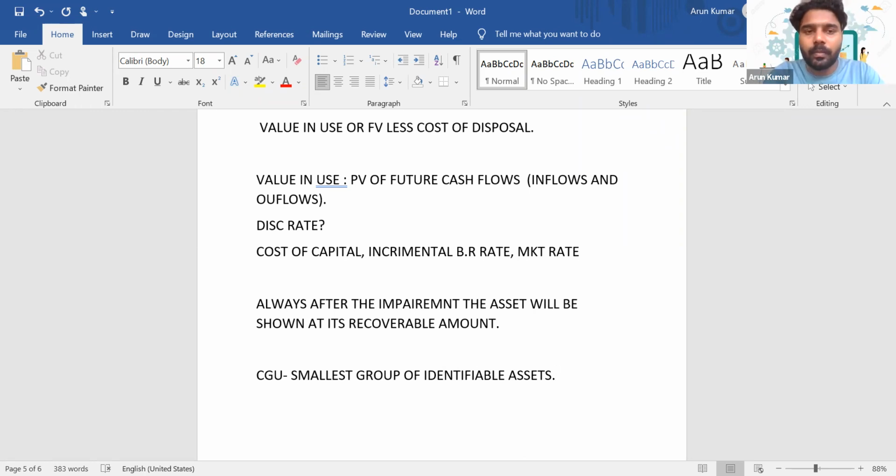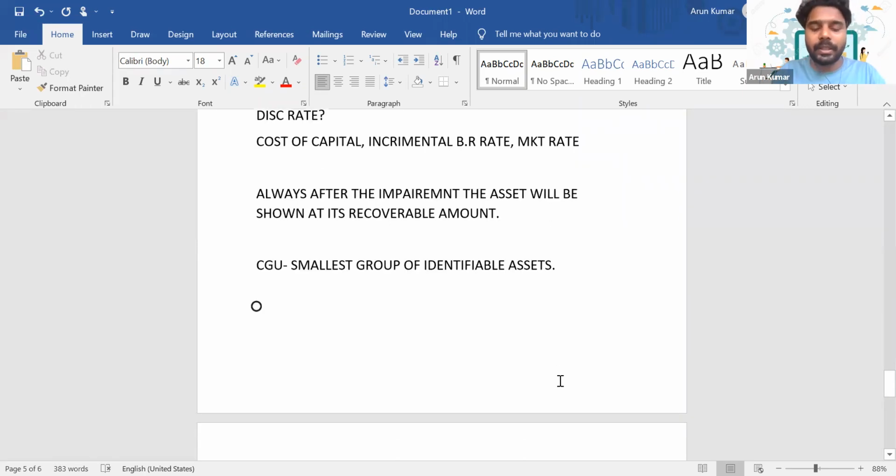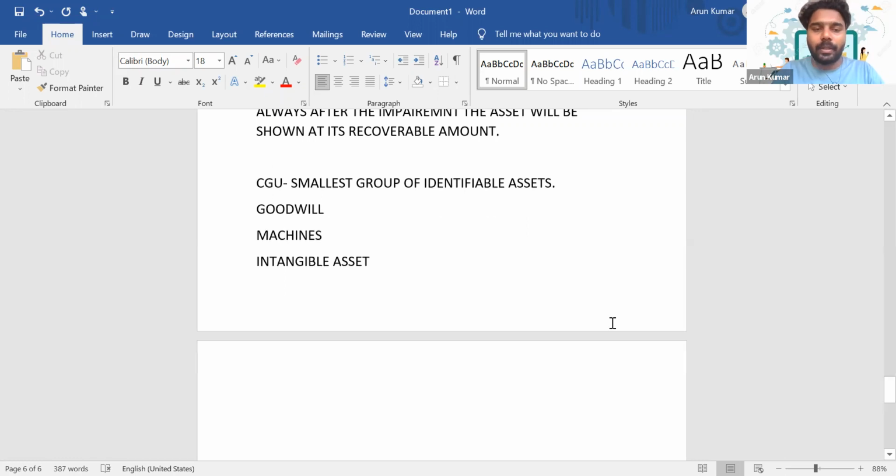Is it clear? So whenever a CGU is getting impaired, obviously the CGU will have goodwill. The brand name is there, so they will have machines, which are tangible assets, and they will have some other intangible assets such as copyrights, patents and their secret recipes. Then they might have some receivables. Receivables means it's a current asset, right?